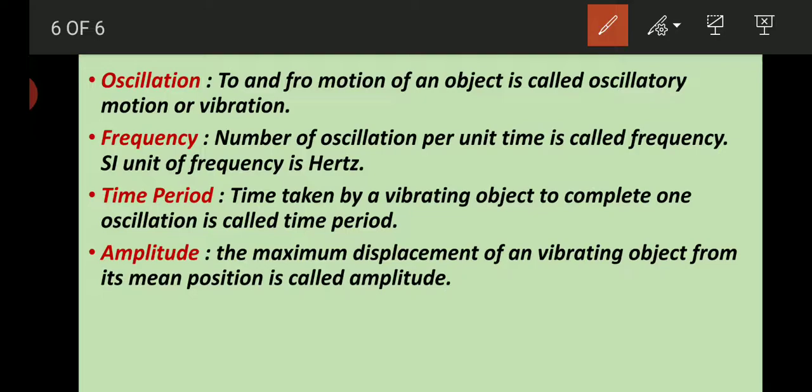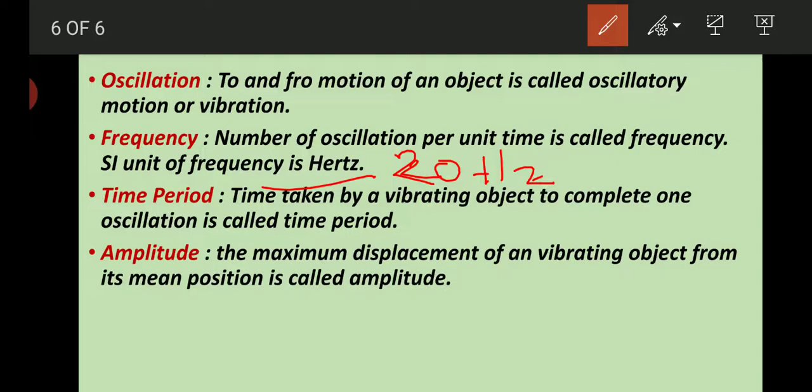Frequency means the number of oscillations per unit time, or per second, and the SI unit of frequency is hertz. So if the frequency of vibration of an object is 20 hertz, that means that object vibrates 20 times per second.